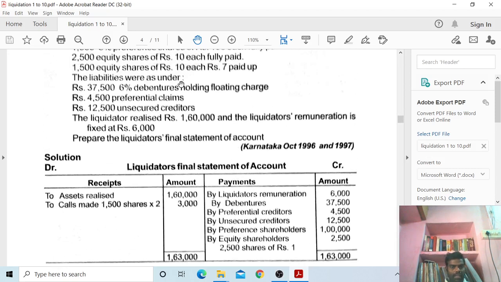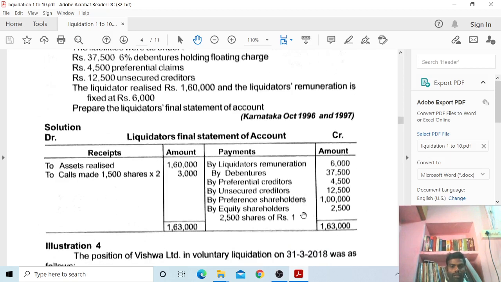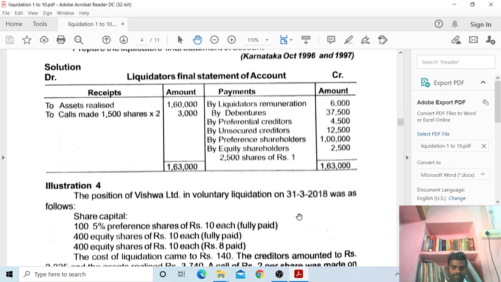So 7 plus 2 is 9 rupees collected from the partly paid, and 10 minus 1 is 9 rupees for the fully paid, so both are equal. This is the liquidator's final statement of account. This is the third problem.